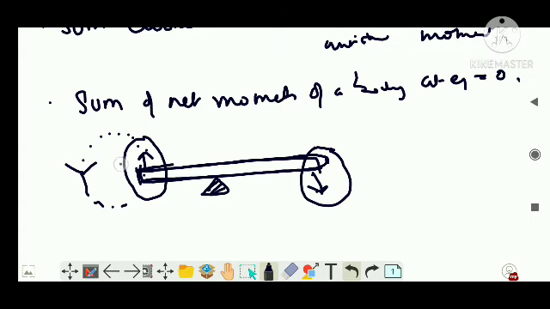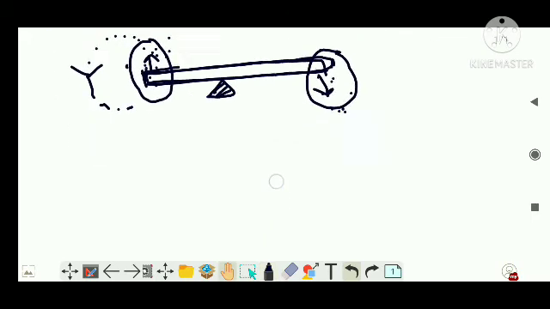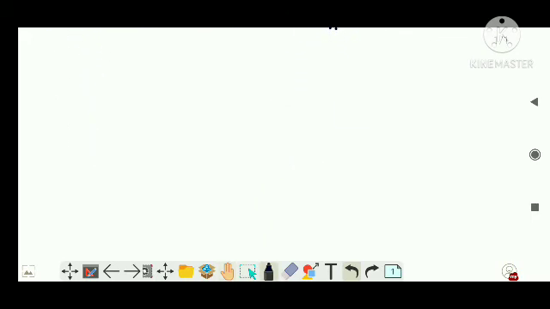So if the anti-clockwise moment is equal to the clockwise moment, then we say that the object is said to be in equilibrium. Or, as another statement, at equilibrium the sum of net moments, the sum of the torque due to this section and the torque due to this section, is equal to 0. This will be plus, then this will be minus. This is anti-clockwise, so it is positive, this is clockwise, so this is negative. Clear?